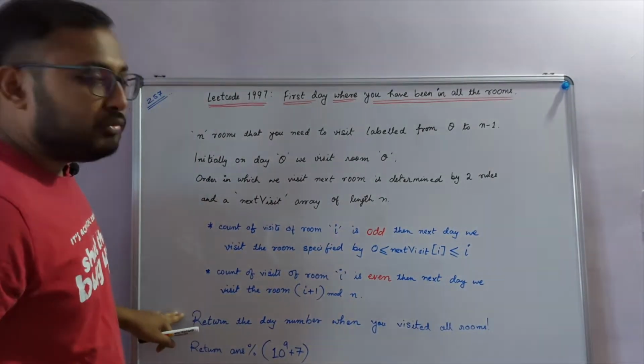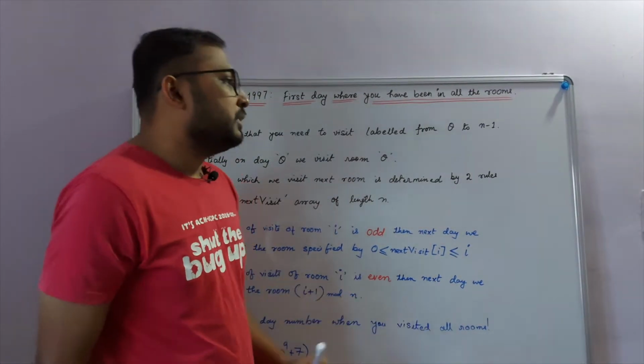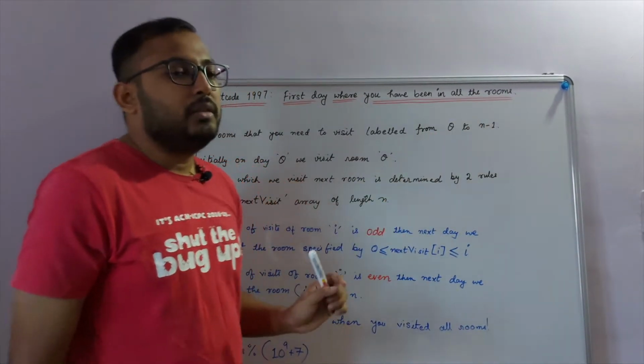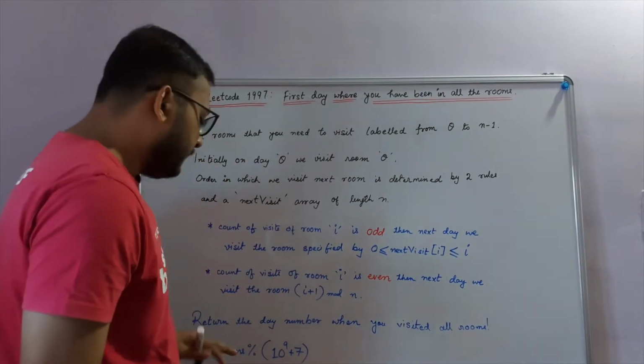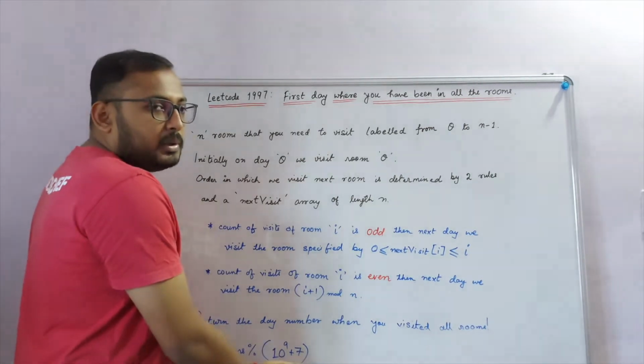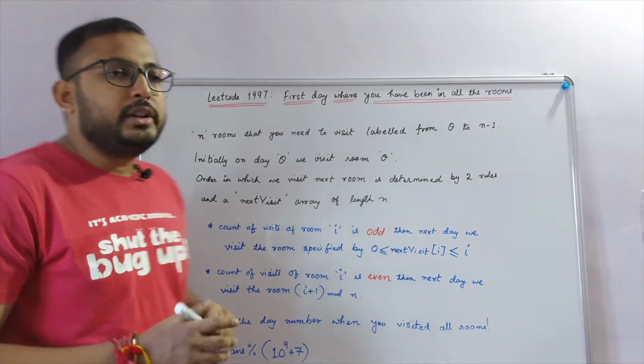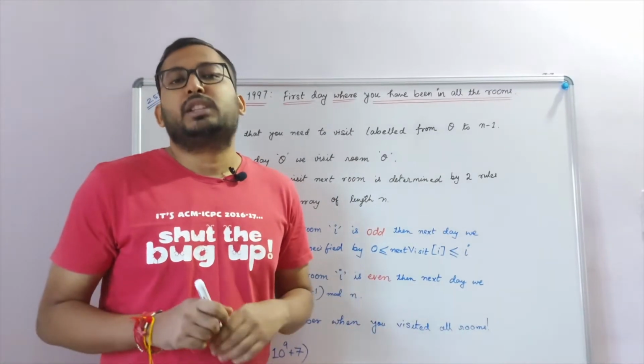Finally, what do we have to return? We have to return the day number when we have visited all the rooms, that is from 0 to n-1. We have visited each of the rooms at least once. And since the answer can be very huge, we have to return the answer modulo 10 to the power 9 plus 7. So that's the problem description. For a more detailed description, please find the link in the description below.